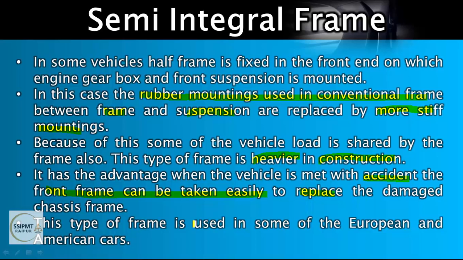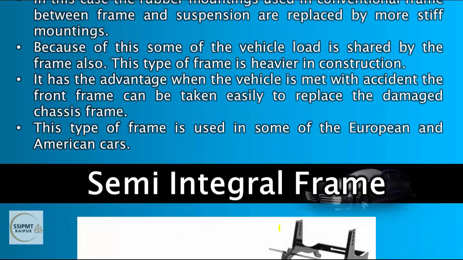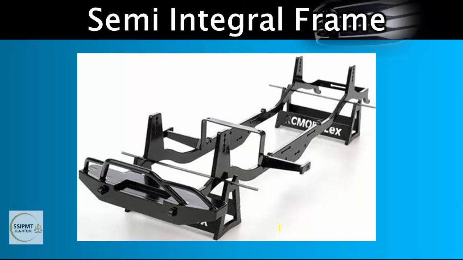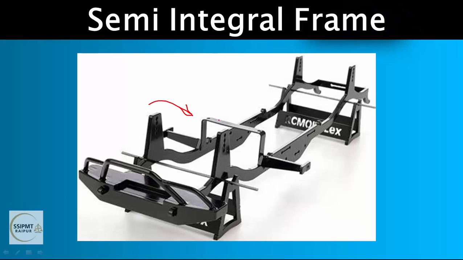This type of frame is used in some of the European and American cars, right? So this was the semi-integral frame, and it is a picture of a semi-integral frame. Half portion is a conventional and half portion is a unit body, right?